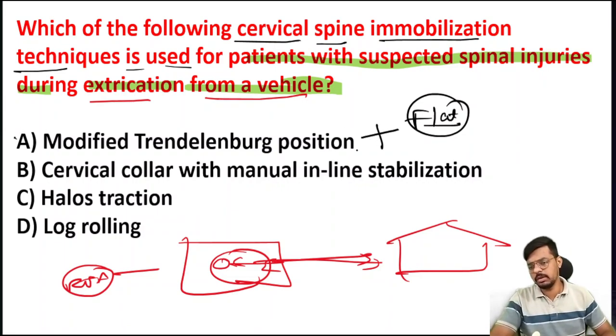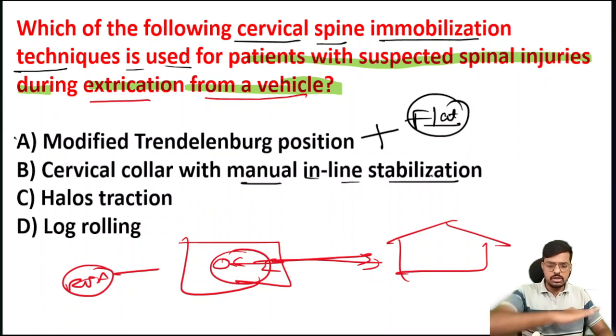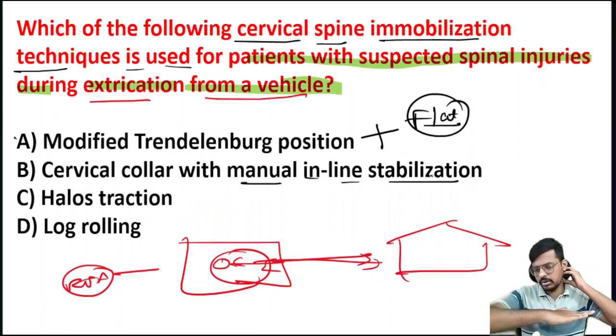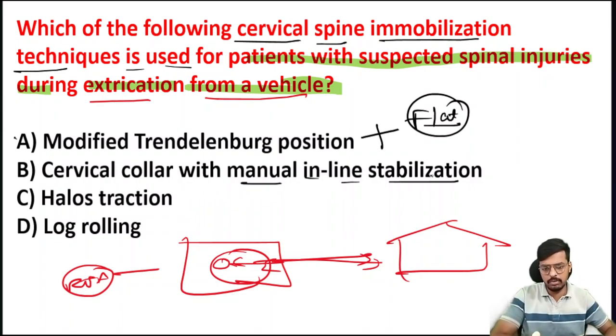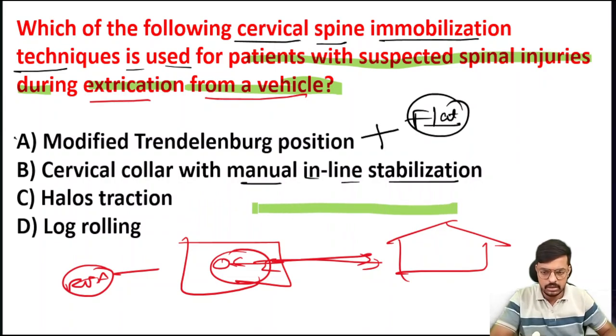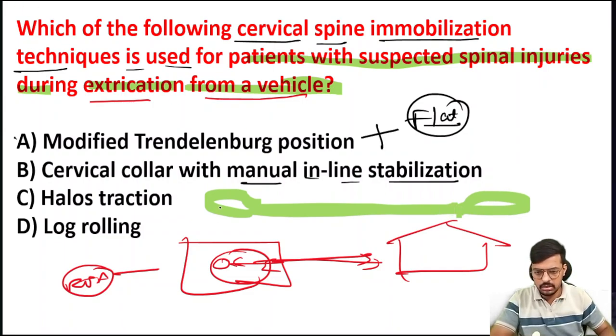Then comes option B, cervical collar with manual inline stabilization. So I have to use the cervical collar, and manual inline stabilization means the patient will be completely flat like this. Along with this, two hands will be there, so we can hold the handles and shift the patient from the vehicle to the hospital. Before that, we have to apply the cervical collar here.